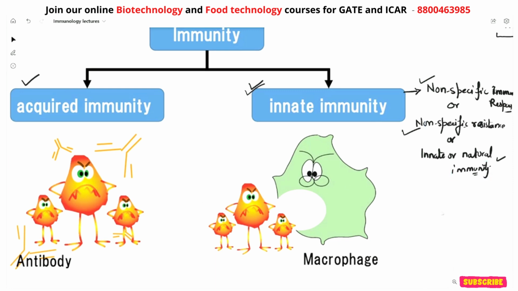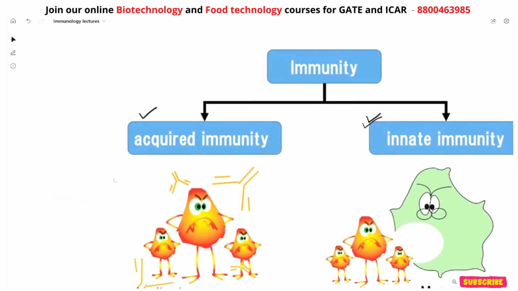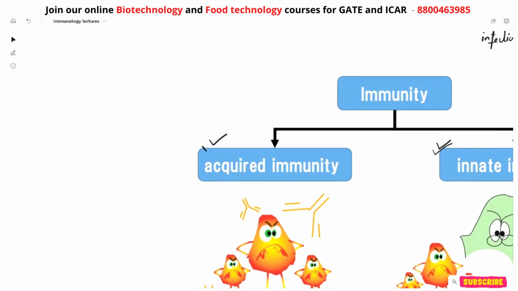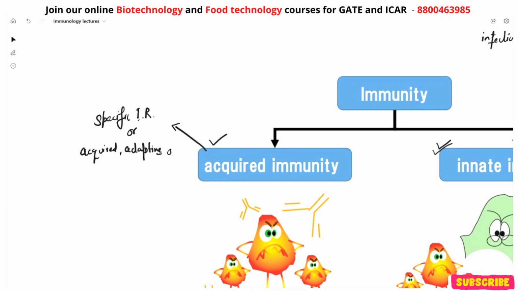Another one is called acquired immunity. So acquired immunity is also named by various names. For example, specific immune response, or it is also known as acquired, adaptive, or specific immune response, right?